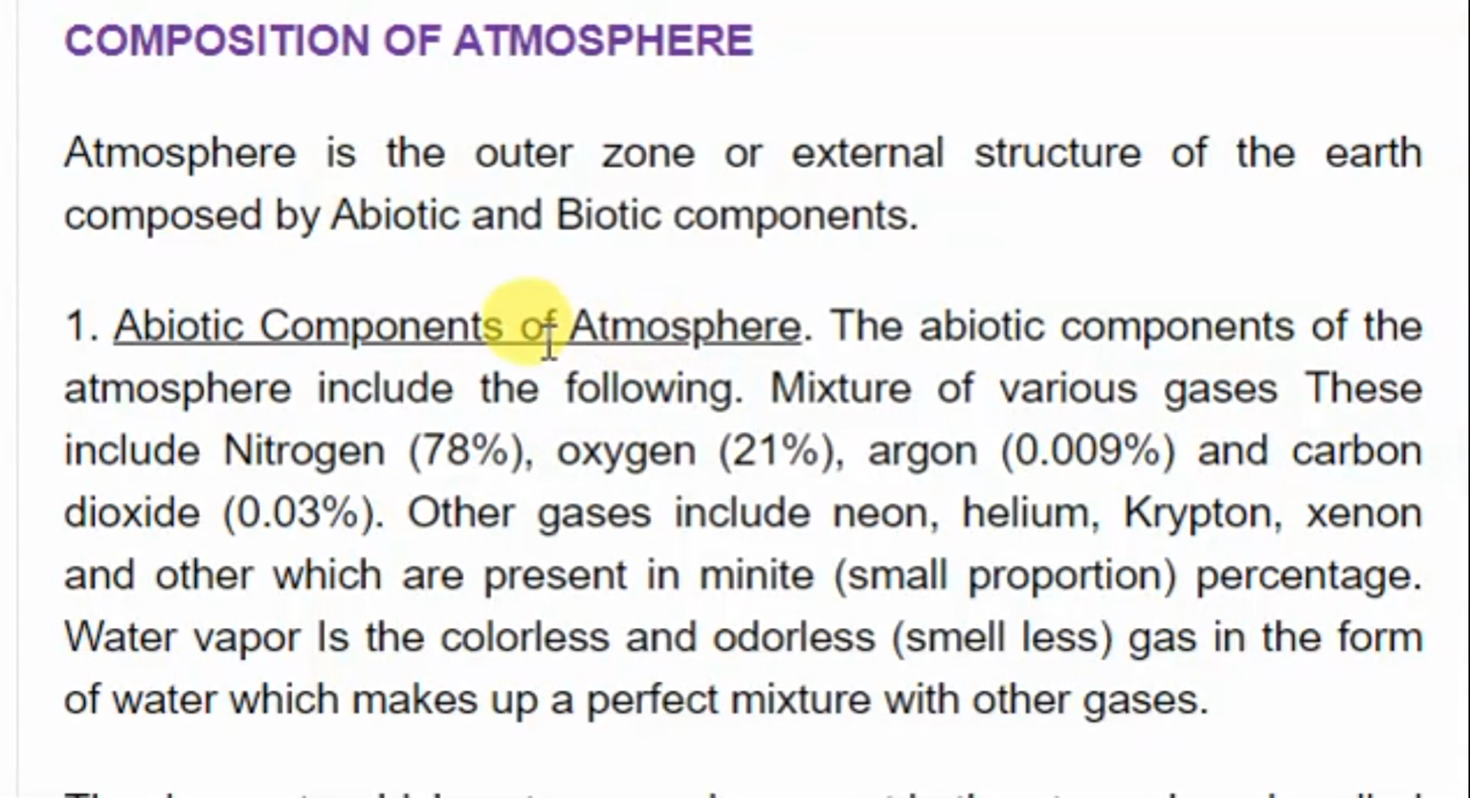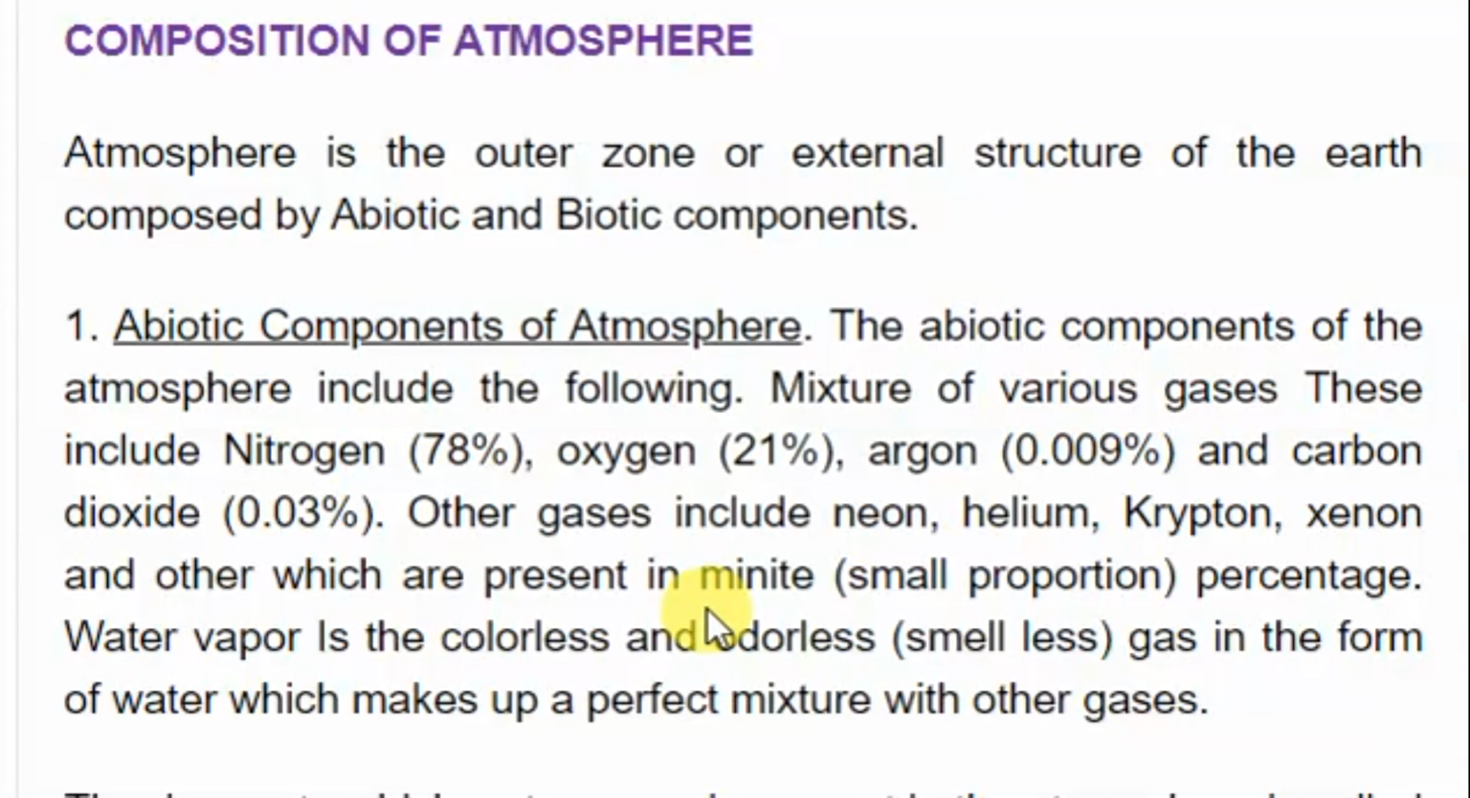This includes nitrogen, as we said. It is 78% of our atmosphere, nitrogen. Then 21% is oxygen. Argon is 0.009%, and carbon dioxide is 0.03%. So as you can see, mainly the atmosphere is made up of nitrogen. Gases like carbon dioxide and argon are very small in percentage in the atmosphere. Other gases include neon, helium, krypton, xenon, and others which are present in minute or small proportions.